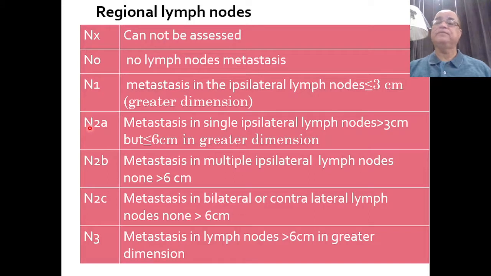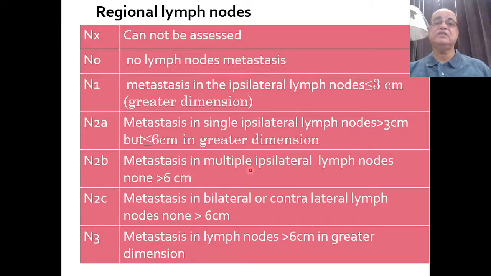N2A is metastasis, again in only a single ipsilateral lymph node, but this time it is more than 3 centimeter, but still less than 6 centimeter. So a single ipsilateral lymph node from 3 to 6 centimeter is N2A.